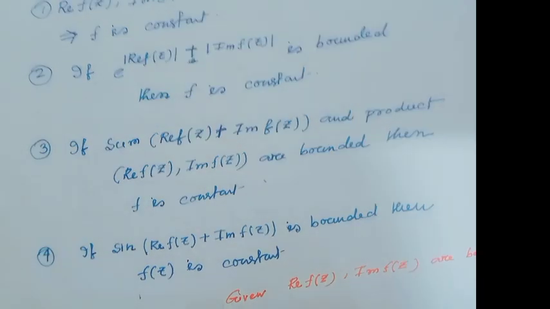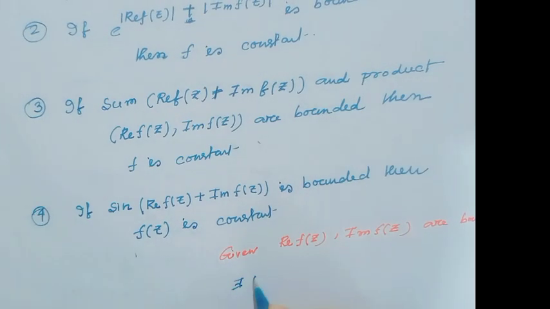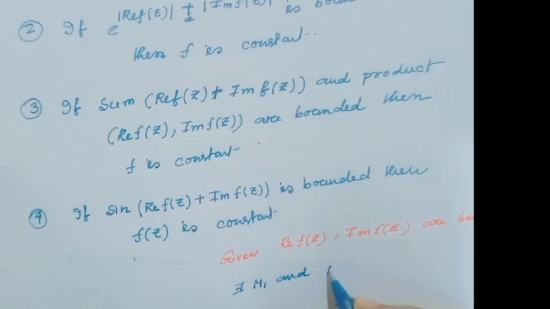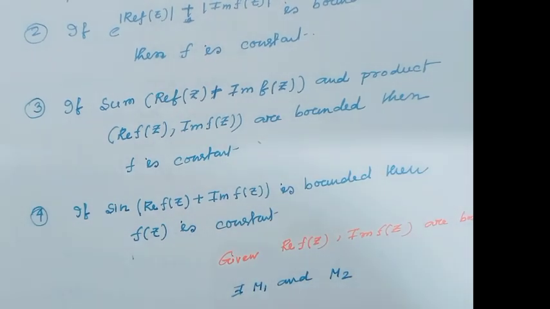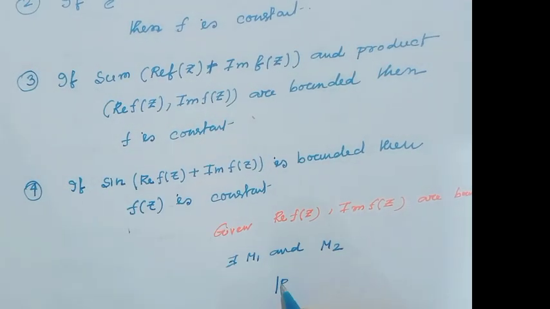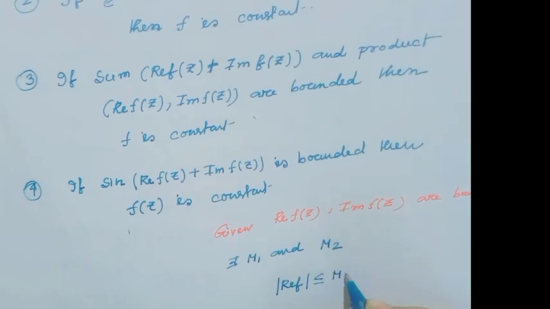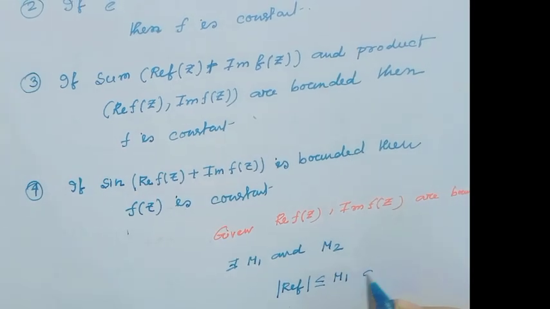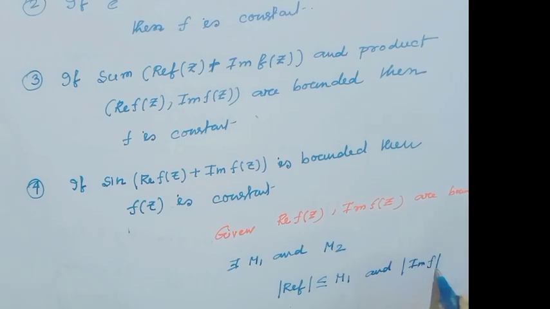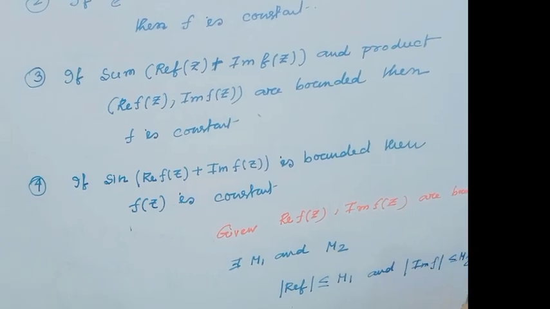That means there exist m1 and m2 such that real f less than or equal to m1 and imaginary f less than or equal to m2.